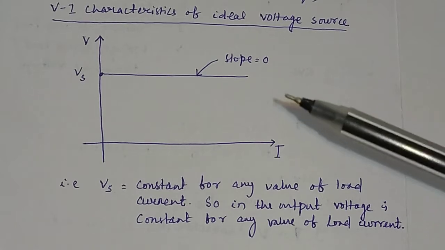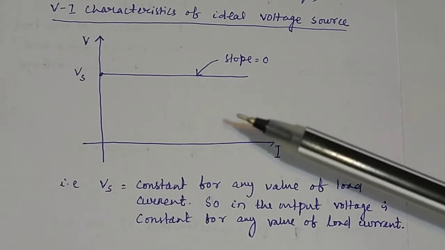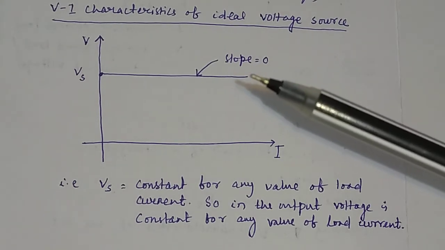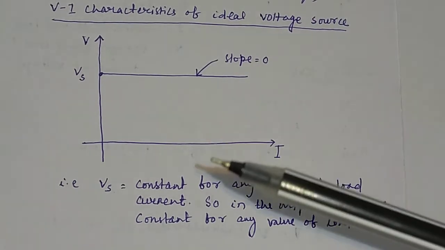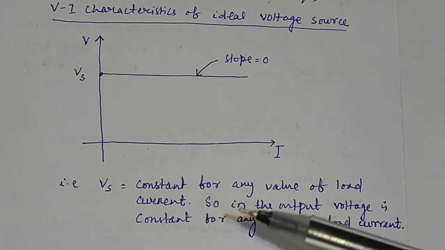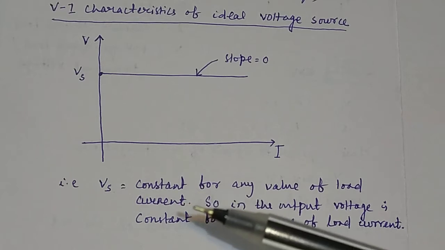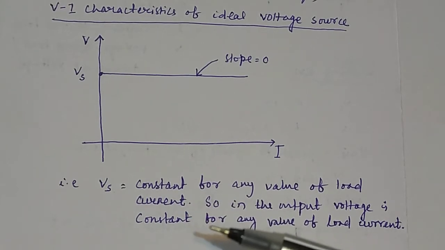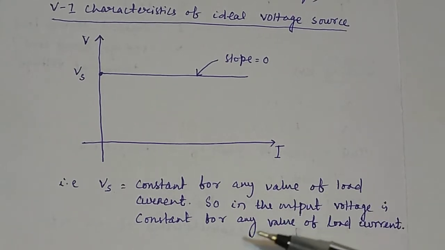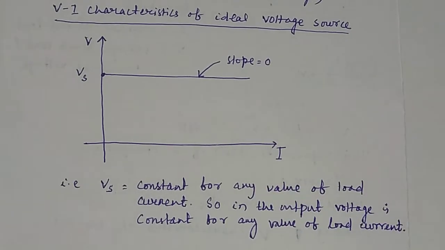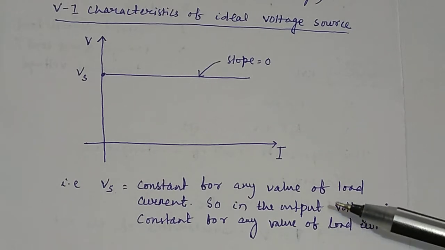So you should remember that the slope of this VI characteristic of the ideal voltage source will be equal to 0. The source voltage is constant for any value of load current. You give any value of the load current, the source voltage should remain constant. So the output voltage is constant for any value of load current. This is the physics in a constant voltage source. So this is a little bit of idea about the constant voltage source.